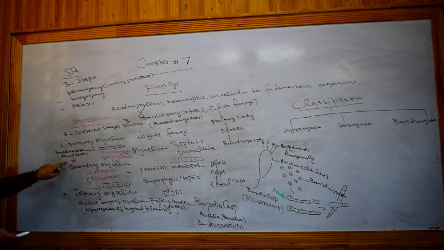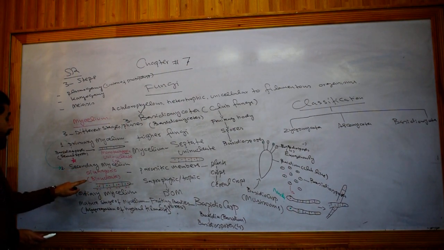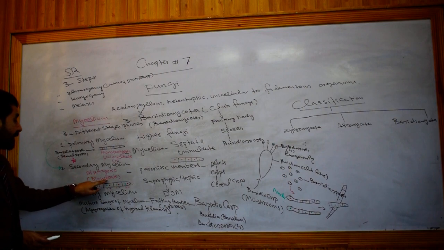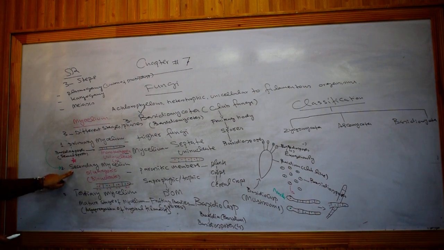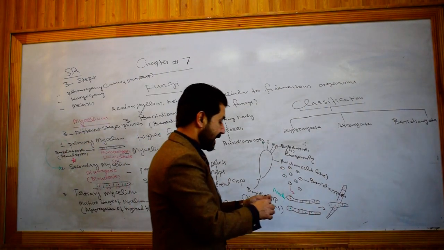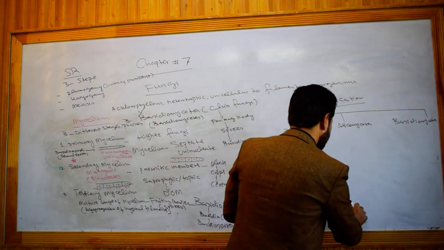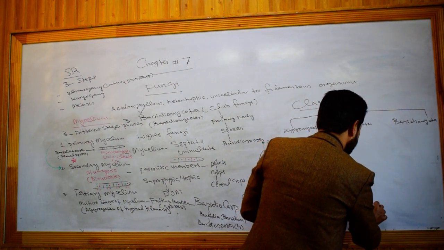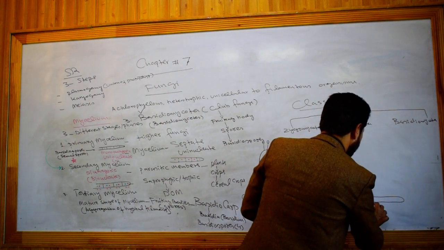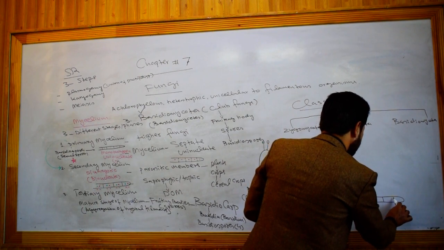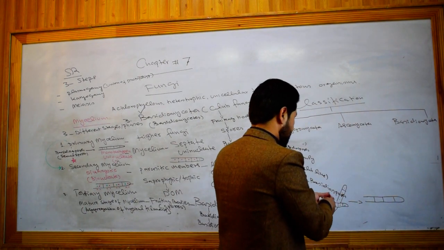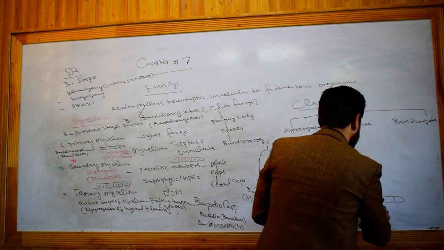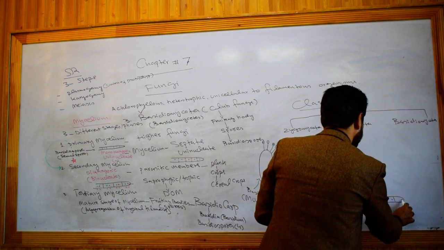As I told you, primary mycelium gave rise to secondary mycelium. Secondary mycelium will always be dikaryotic or binucleate in nature, and this is that phase of the mycelium which is exhibited by most of the basidiomycetes, and in this way a dikaryotic mycelium will be produced, having two different kinds of nuclei in them.